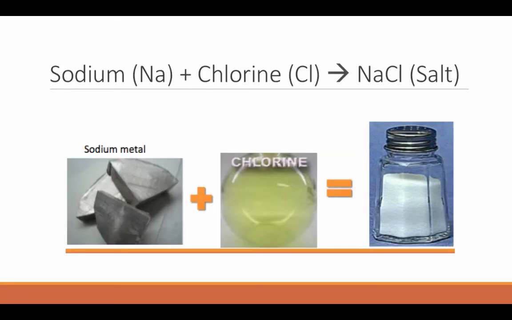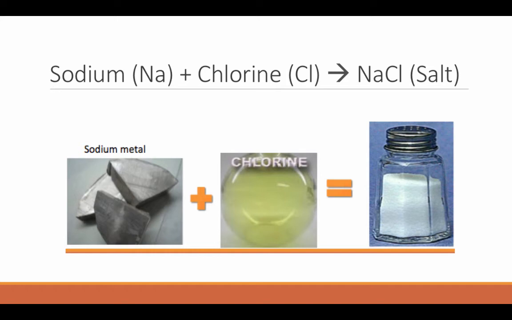So an example of a chemical change is when you take sodium metal, add it to chlorine gas, and produce table salt. So each of these substances has specific physical properties. The physical properties of sodium metal, we've already talked about those. It's shiny silver. Chlorine is a yellow gas. Those are all physical properties of the reactants that are coming together to form the product sodium chloride.